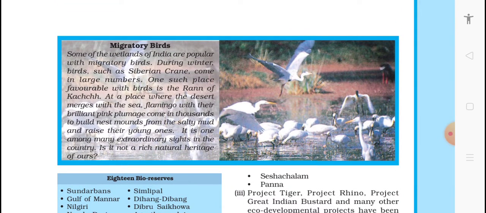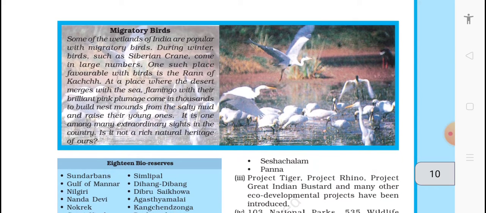Let's see what is meant by migratory birds. Some of the wetlands of India are popular with migratory birds. During winter, birds such as the Siberian crane come in large numbers. One such place favorable for birds is the Rann of Kutch. At the place where the desert merges with the sea, flamingos with their brilliant pink plumage come in thousands to build nests from this salty mud and raise their young ones. It is one among many extraordinary sites in the country.